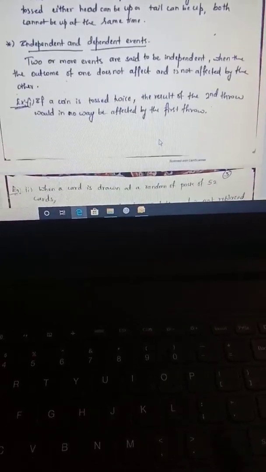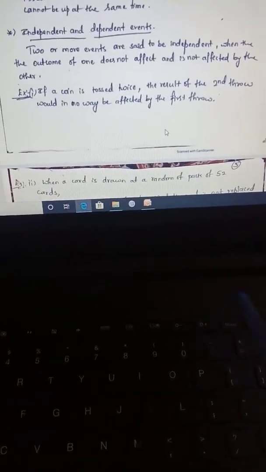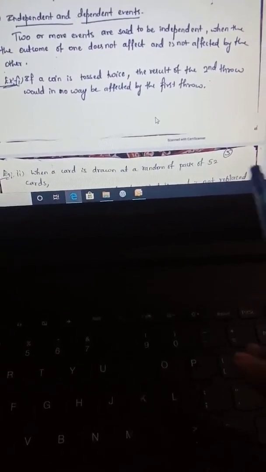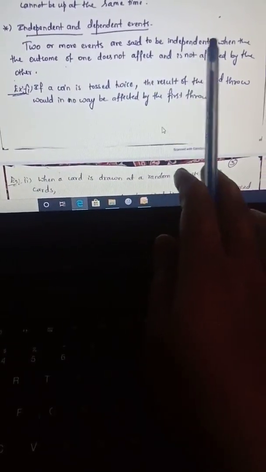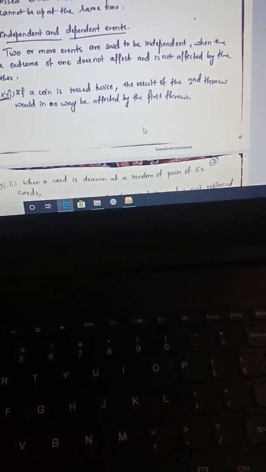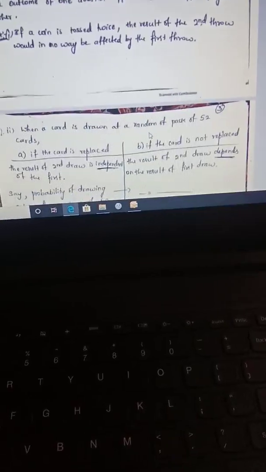Next are independent and dependent events. Two or more events are said to be independent when the outcome of one does not affect the other, and dependent means when the outcome of one event affects the outcome of the other event. For example, if a coin is tossed twice, the result of the second throw is not dependent on the first throw, right? So we may get head or tail.